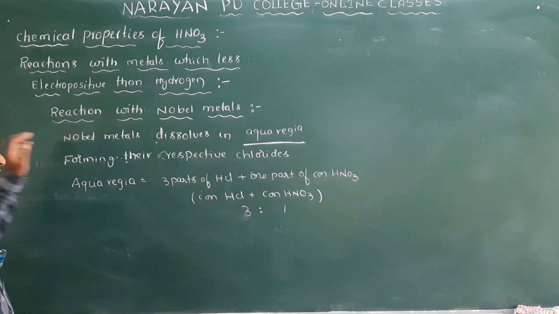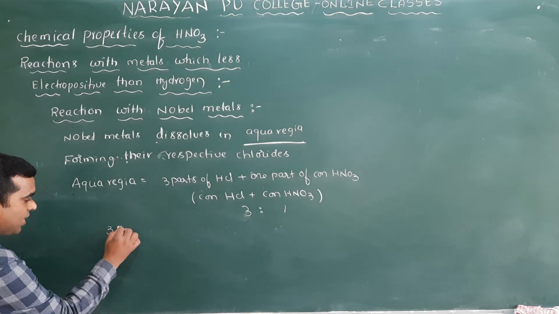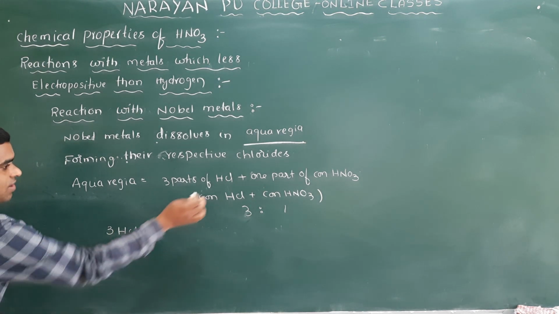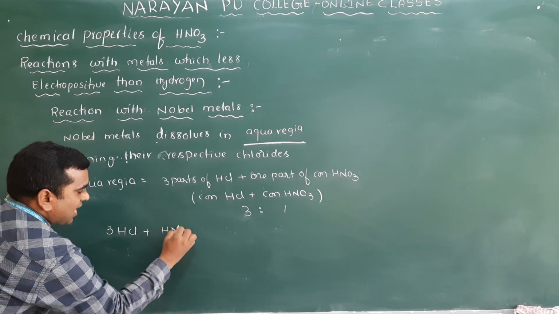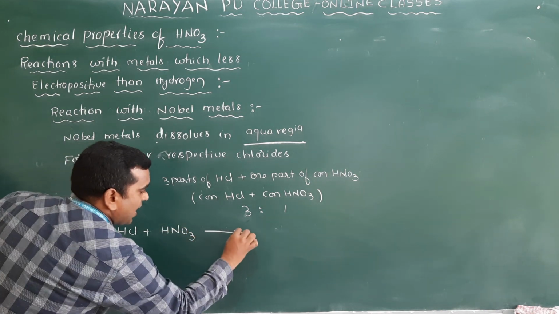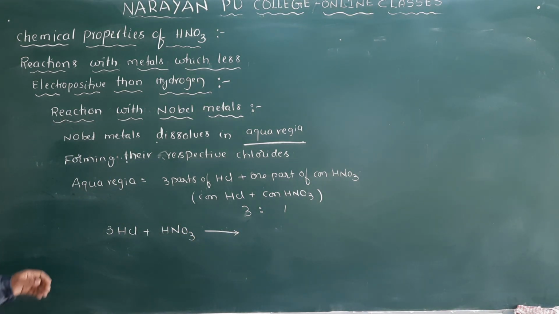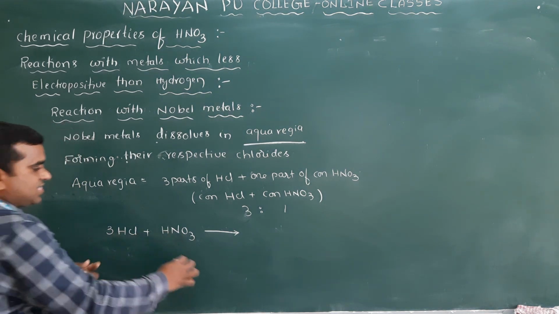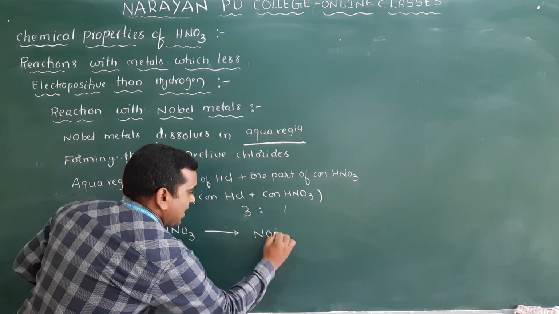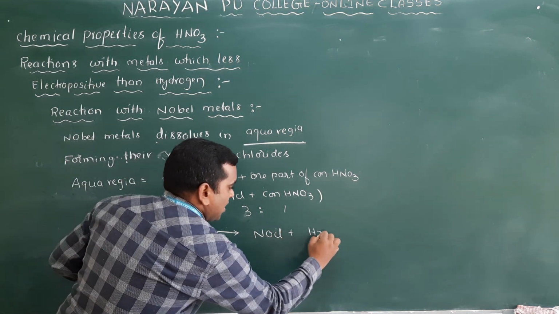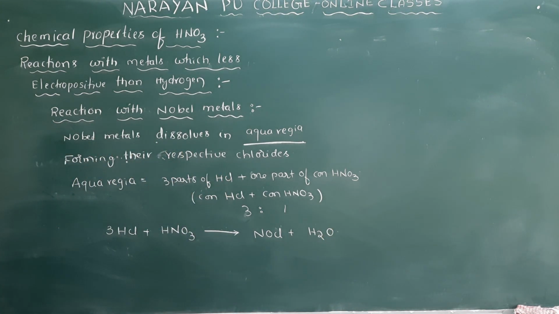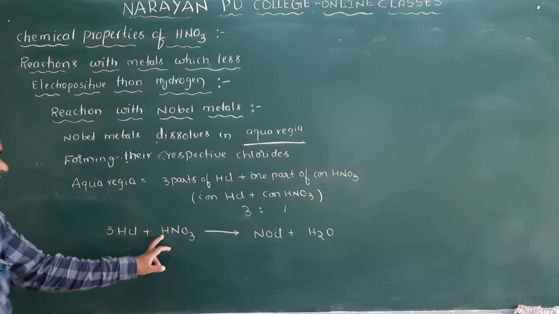So why will these metals react or dissolve in aqua regia but not in concentrate HNO3? Here, 3 moles of HCl first react with the concentrate HNO3 and it gives nitrosyl chloride. One NO and Cl will be removed as NOCl plus H2O. If you take here, how many hydrogens are there? 3 and here 1, 4.